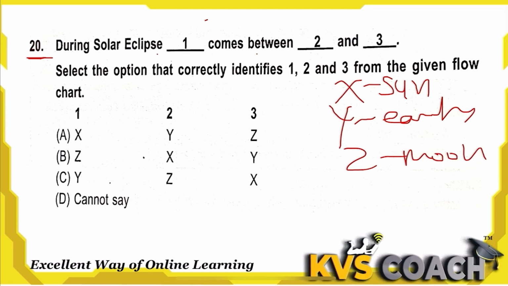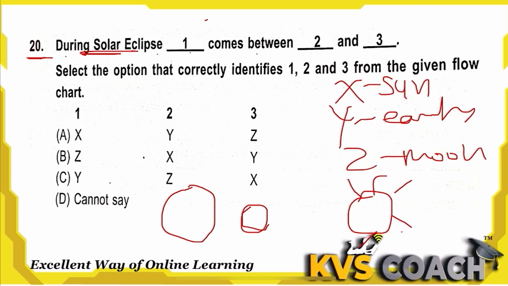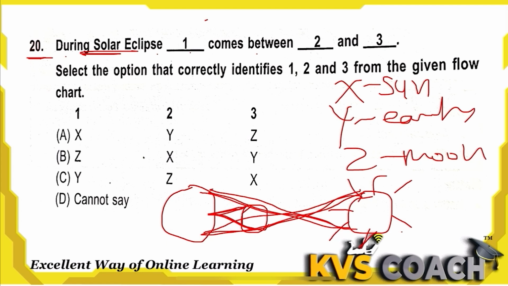So select the option that correctly identifies 1, 2 and 3 from the given flowchart. During a solar eclipse, 1 comes between 2 and 3. If it is a solar eclipse, it means the moon is here, earth is here and sun is here. This is the sun, and its light is coming from here, like this and like this, and it makes a shadow spot.